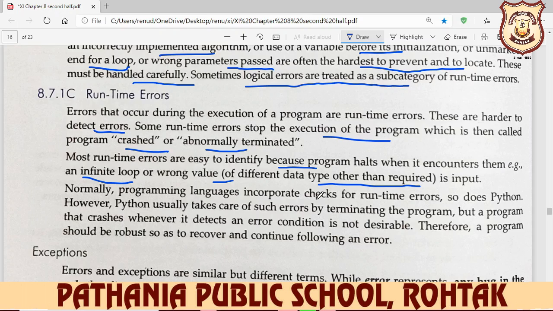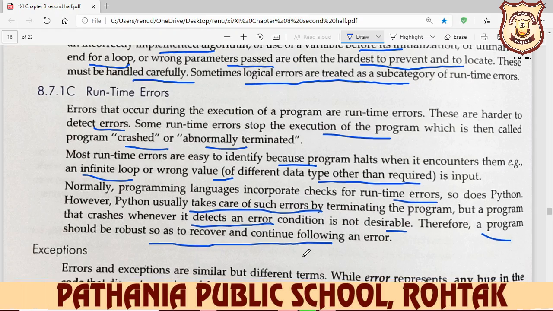Normally programming languages incorporate checks for runtime errors, and so does Python. However, Python usually takes care of such errors by terminating the program. If you find this type of error in your system, then the only solution is to restart your system, or terminate your program and restart it again. And whenever it detects an error condition that is not desirable, a program should be robust so as to recover and continue following an error.